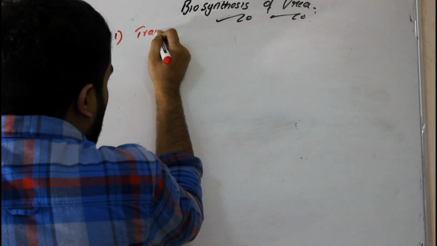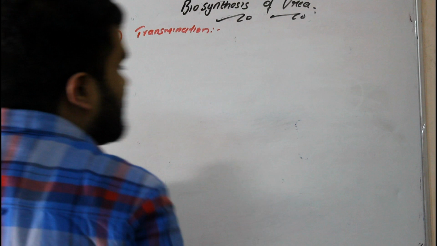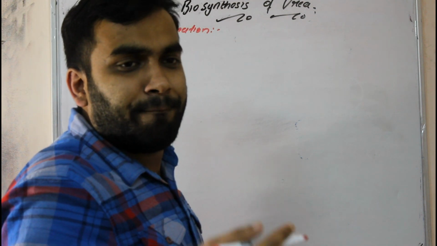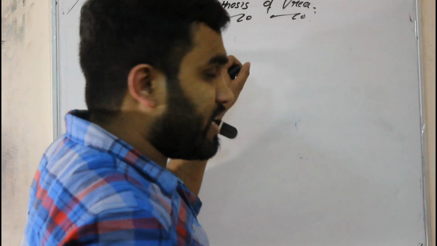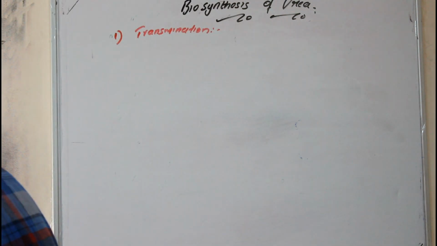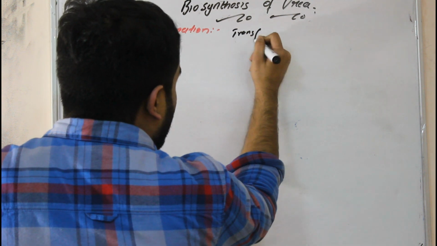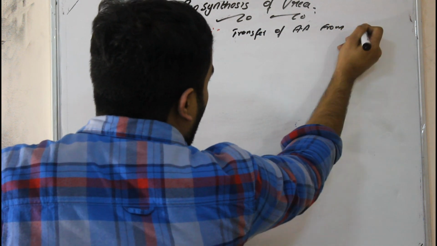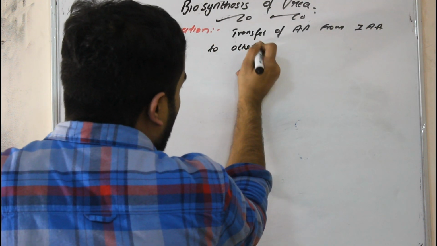So what is transamination? Transamination is the process of transfer of amino group from one amino acid to another. What is the other amino acid here?